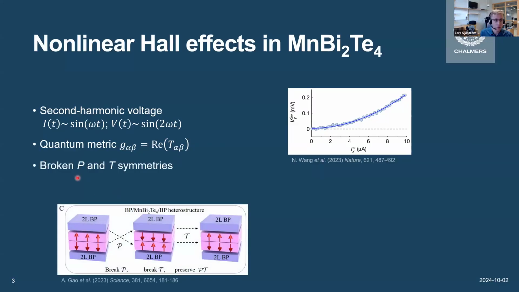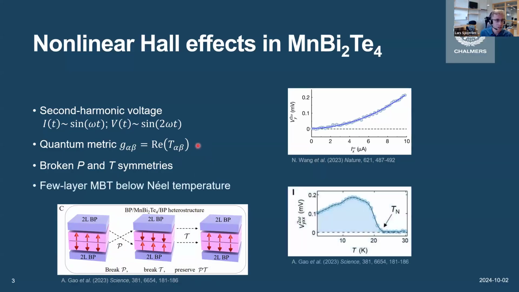And this requires that both the inversion and time reversal symmetries are broken, which has been achieved in different ways. For example, as shown here with encapsulation of black phosphorus, so that both inversion and time reversal symmetries are broken separately, so that the combined PT symmetry is preserved, which is then required by the quantum metric. Because of this, this nonlinear Hall effect has been limited so far to few layer MnBi2Te4 below the Néel temperature, where we have this antiferromagnetic domain.